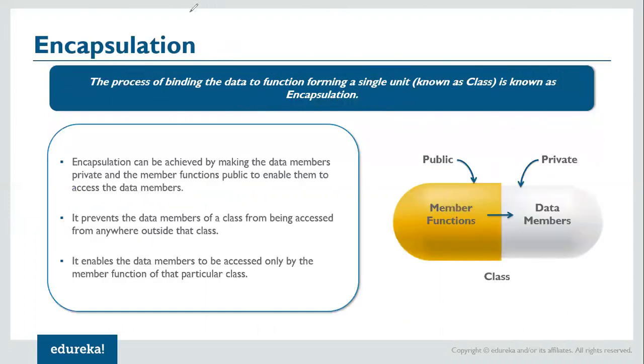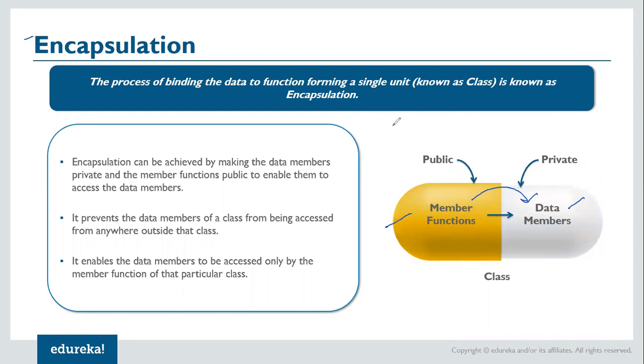So then next is encapsulation. What is encapsulation? Encapsulation is the process of binding the data to a function forming a single unit known as a class. And this concept is known as encapsulation. So basically the idea here is that you can think of it as a capsule as you see in front of you, right? And then you can define members which are generally private and functions which are public. And with the help of this member function, you can access this data member. So this is the concept of encapsulation.